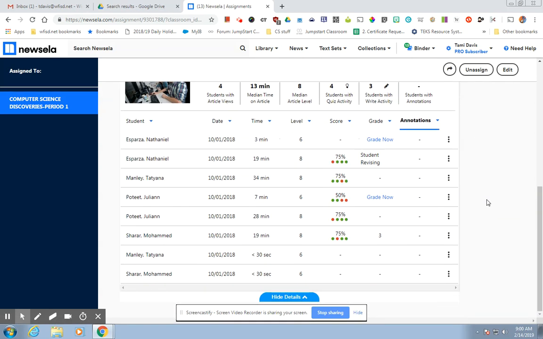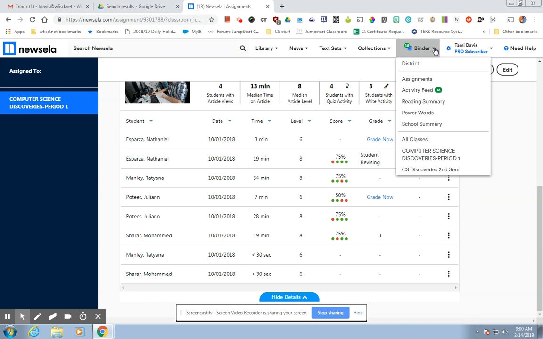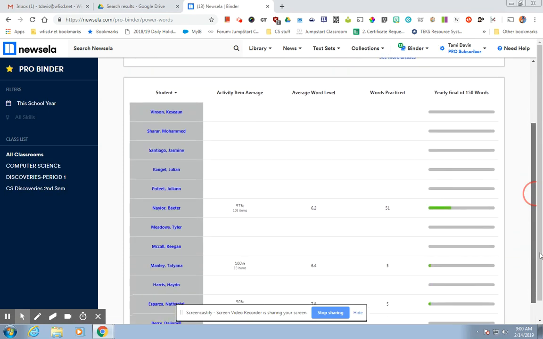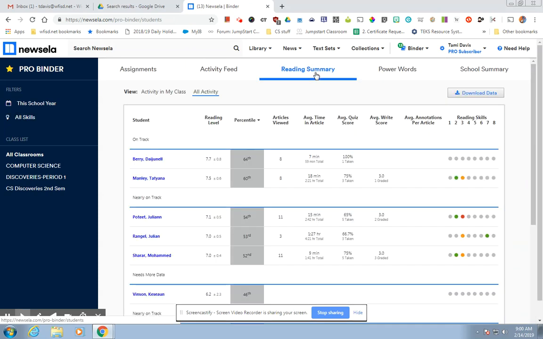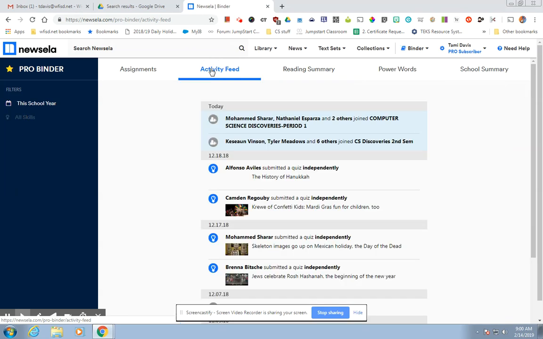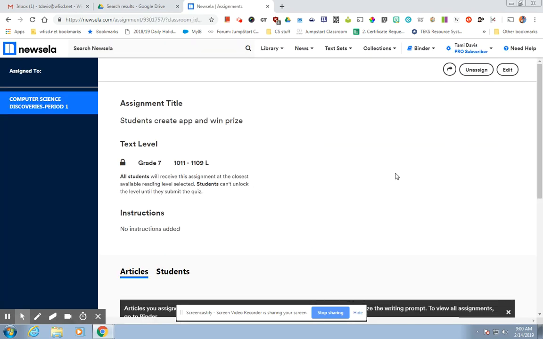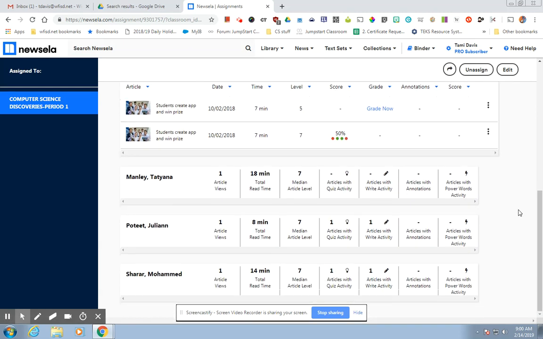So if you have this screen up during your class while they're doing the activity, you can see everything, okay? You can look at power words. Power words are the vocabulary portion of the little quizzes, okay? You also have the reading summary. You have the activity feed right there, so you can see what they're doing. And of course, back to the assignments. So we'll look at this one too, create an app and win a prize. And you can see it student by student as well. If you can see what they're doing.